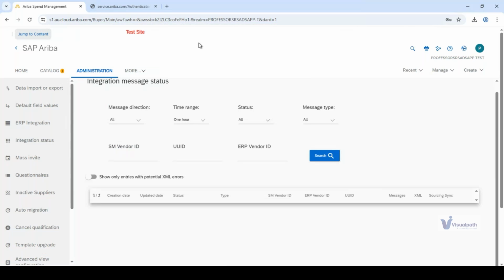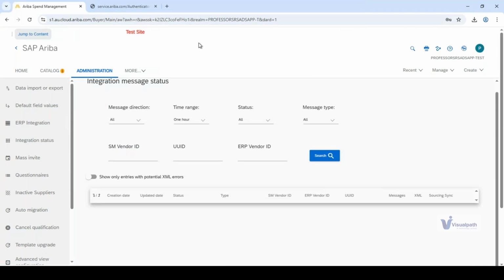Servers are basically of three types. One is the test server, the other one is the quality or the assessment server, and the final one is the live server. So whatever integration activities you do, you always do on a test site so that you don't impact the original master data. Moving forward, this status tells you the in and out of the data from Ariba to HANA or from HANA to Ariba. The batch runs every 4 hours.